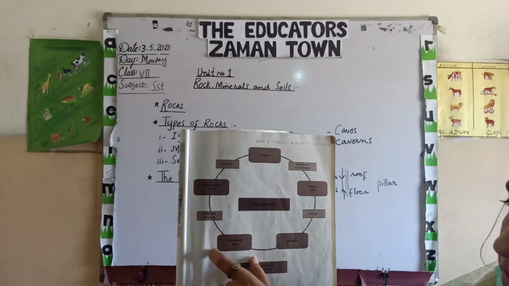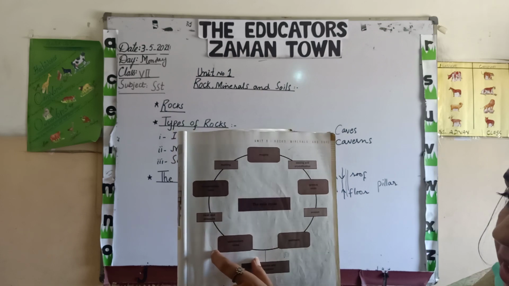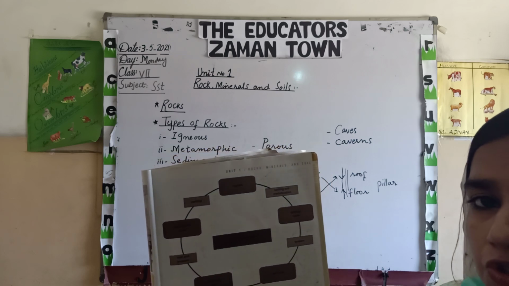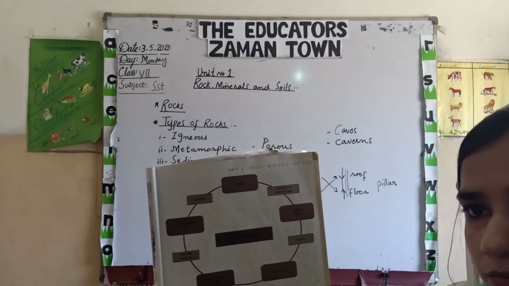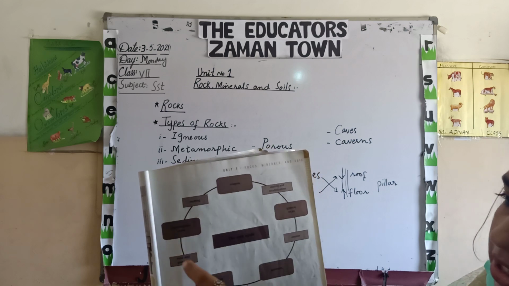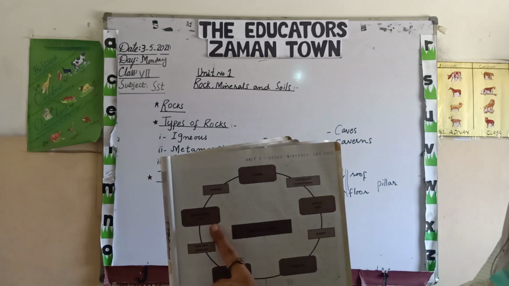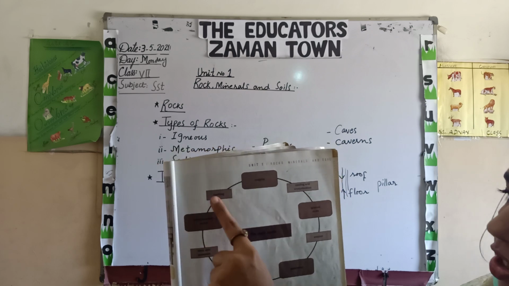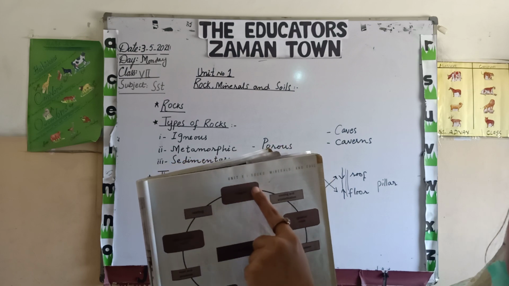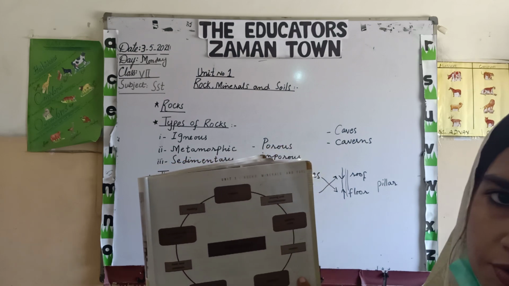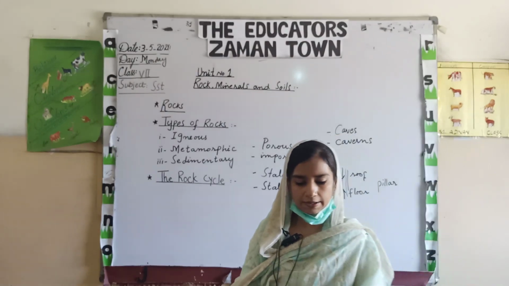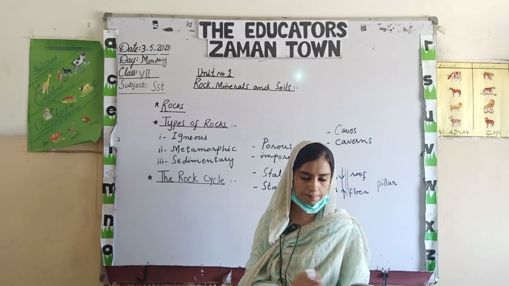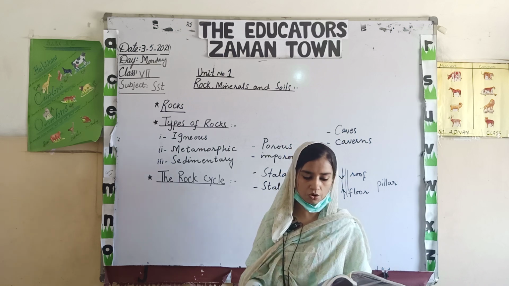Then these sedimentary rocks, under high heat and pressure, change their form. Not in the molten form, they just change their shape or form, and then they are known as the metamorphic rocks. These metamorphic rocks, again under high heat and pressure, when melted, form again the magma, and the cycle carries on. So by understanding the rock cycle, you may understand the complete topic, that is the formation of rocks.